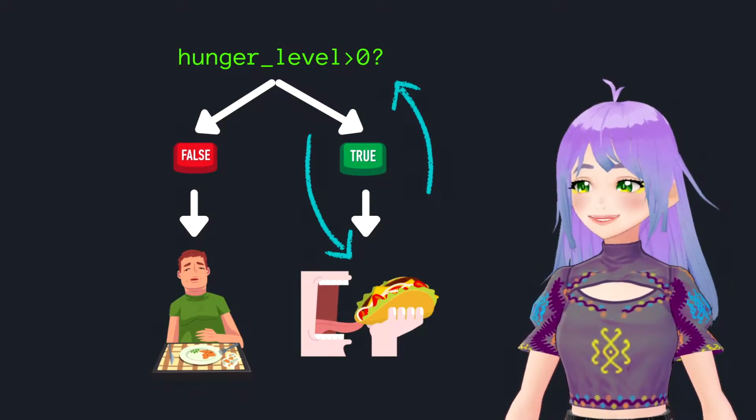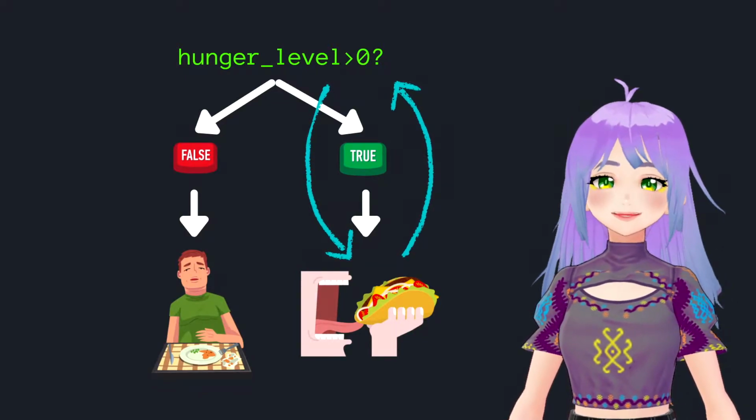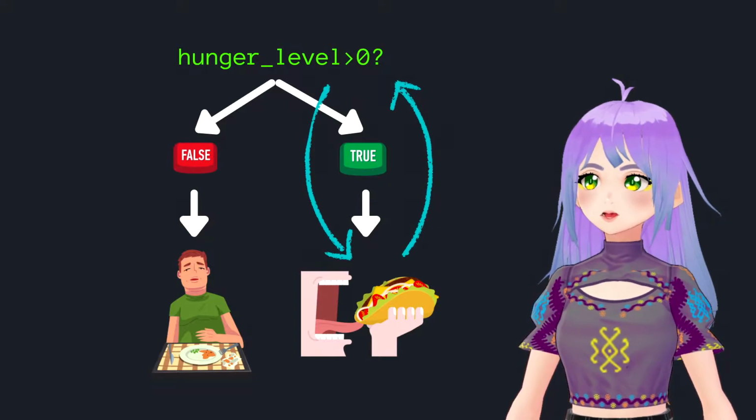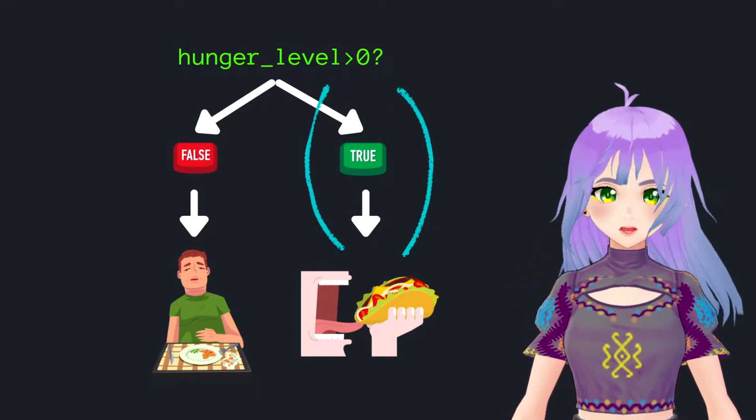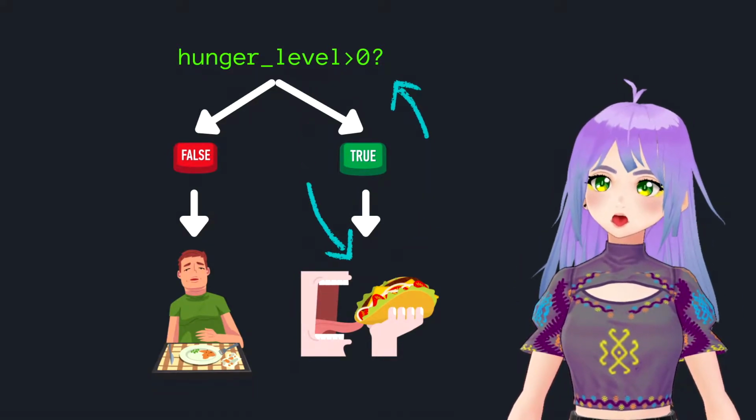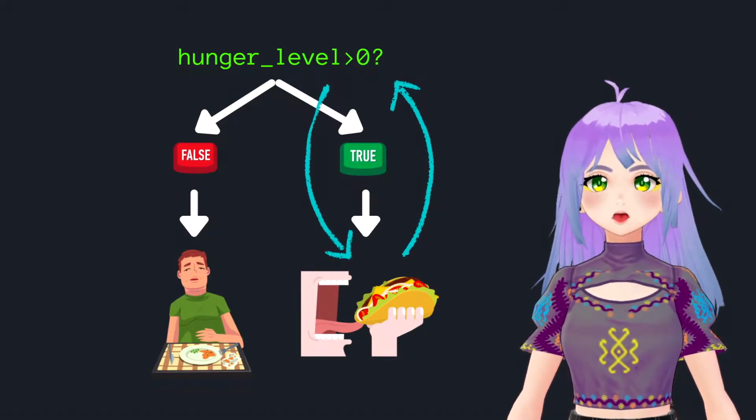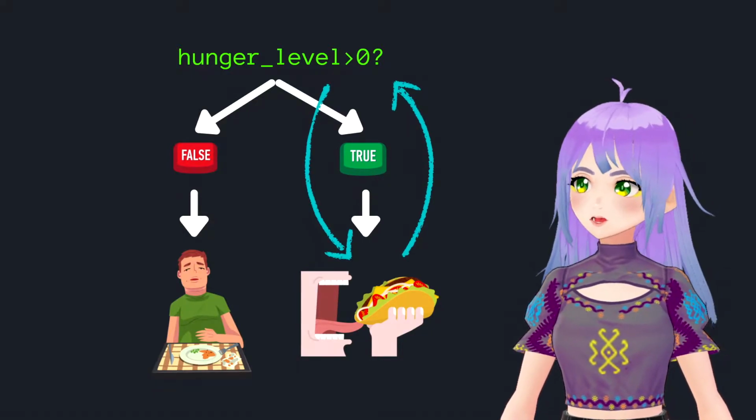Once our hunger level reaches 0, the condition hunger level bigger than 0 is not true anymore. So we tell Python to stop the loop and print satisfied instead.